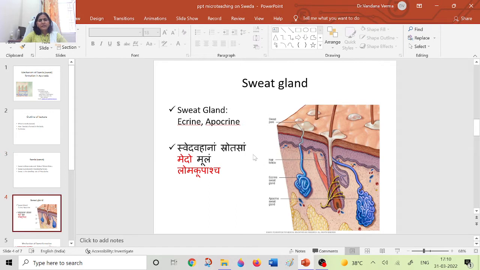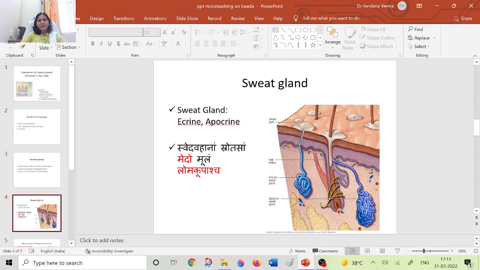Then, if we talk about how it is produced in Swedavaha Shrotas, as per modern physiology, you know the sweat is produced in sweat glands. There are two types of sweat glands, eccrine and apocrine glands. But in Ayurveda, there is no such description about these glands. There is description only about the Swedavaha Shrotas, which are responsible for formation of sweat and transport of the formed sweat up to the skin.